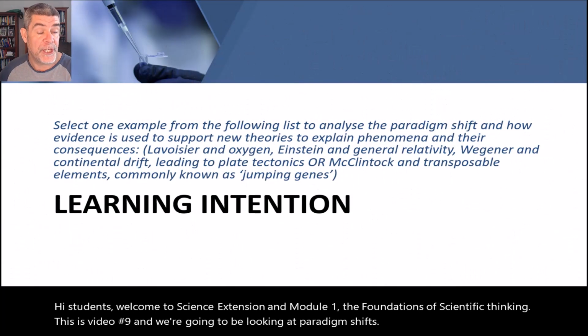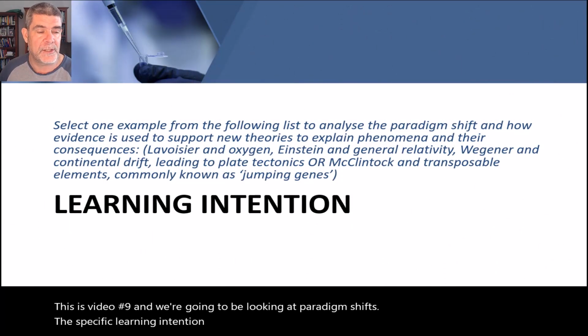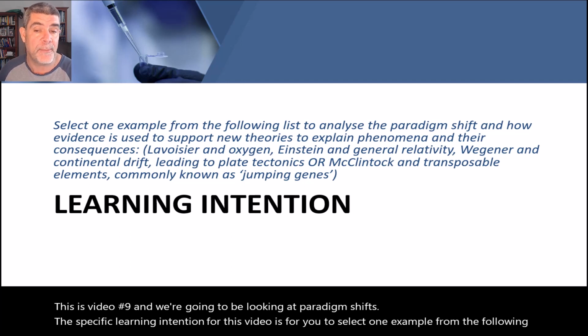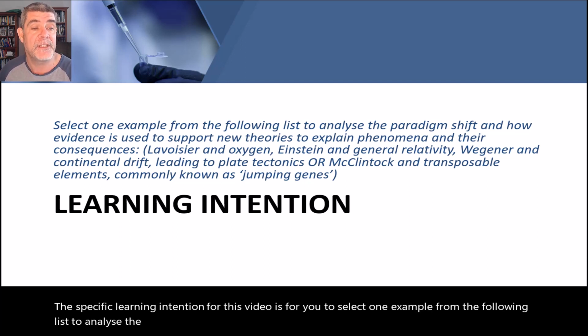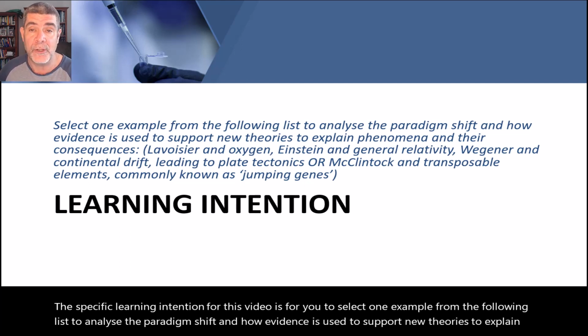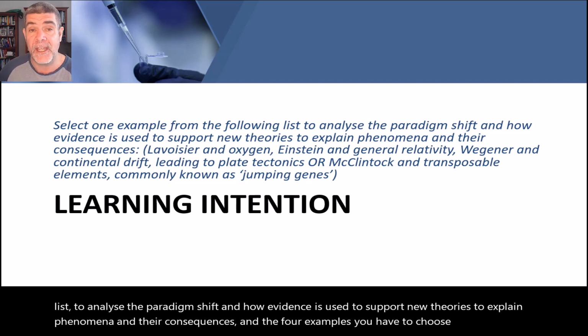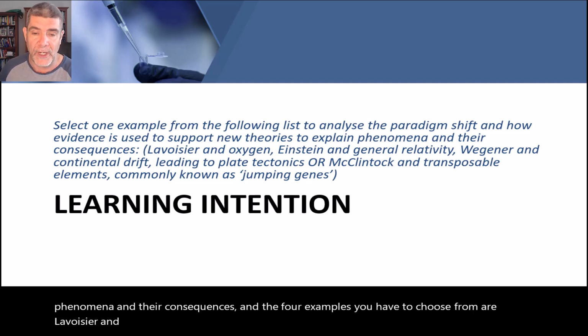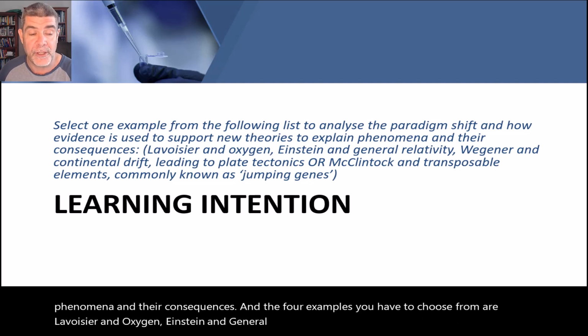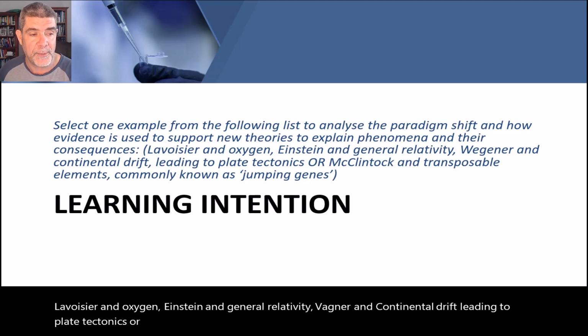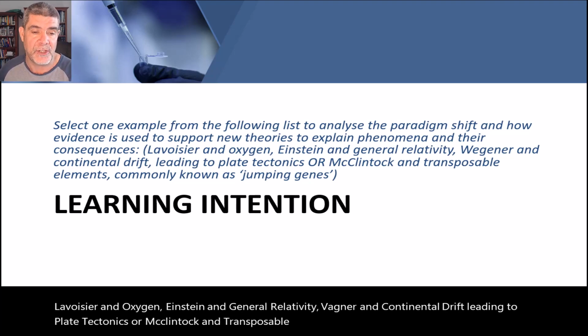The specific learning intention for this video is for you to select one example from the following list to analyse the paradigm shift and how evidence is used to support new theories to explain phenomena and their consequences. And the 4 examples you have to choose from are Lavoisier and Oxygen, Einstein and general relativity, Wegener and continental drift leading to plate tectonics, or McClintock and transposable elements, also known as jumping genes.